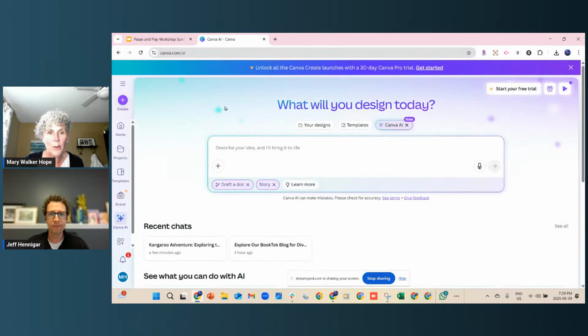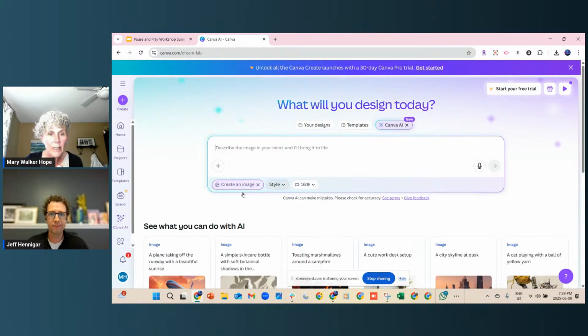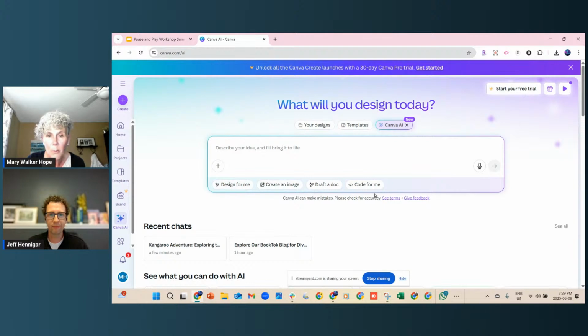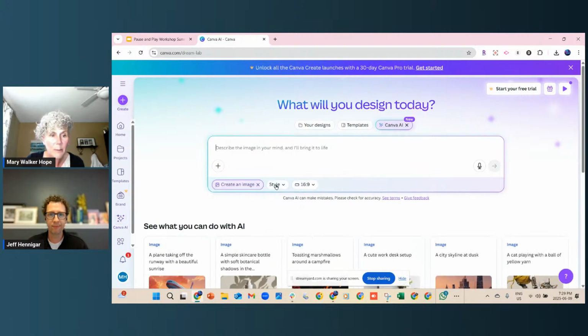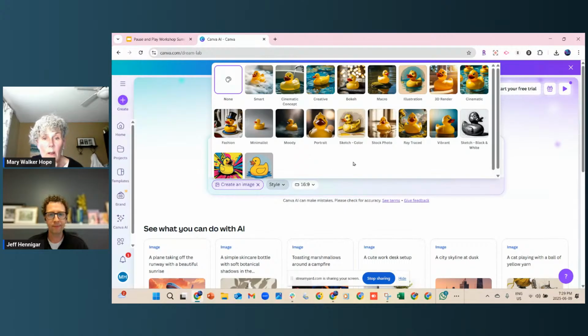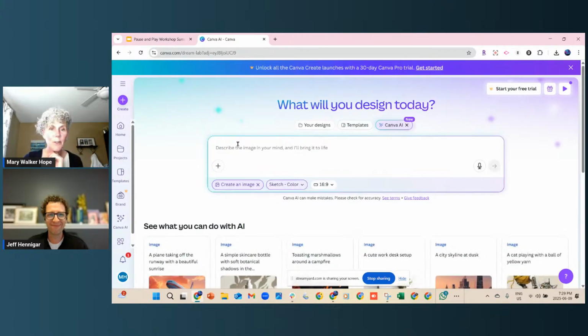Let me go back here though as well. So that was just drafting a story. I was saying to you though too, imagine I want an image this time. So I'm going to create an image. And again, I'm just clicking on those little boxes. I'll just show this again so you see those 4 boxes there. I'm creating an image. Okay. The style this time that I want. Oh, wow. I'm going to do the sketch color. Just that one popped out at me. I don't know why, Jeff, but that will do for right now.